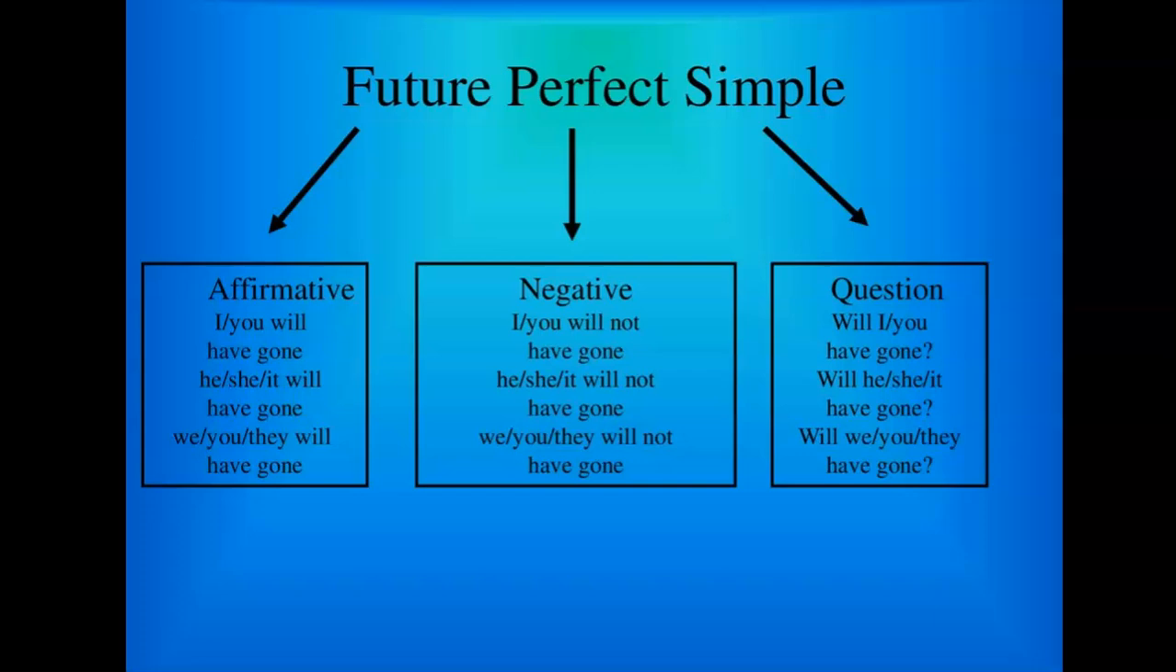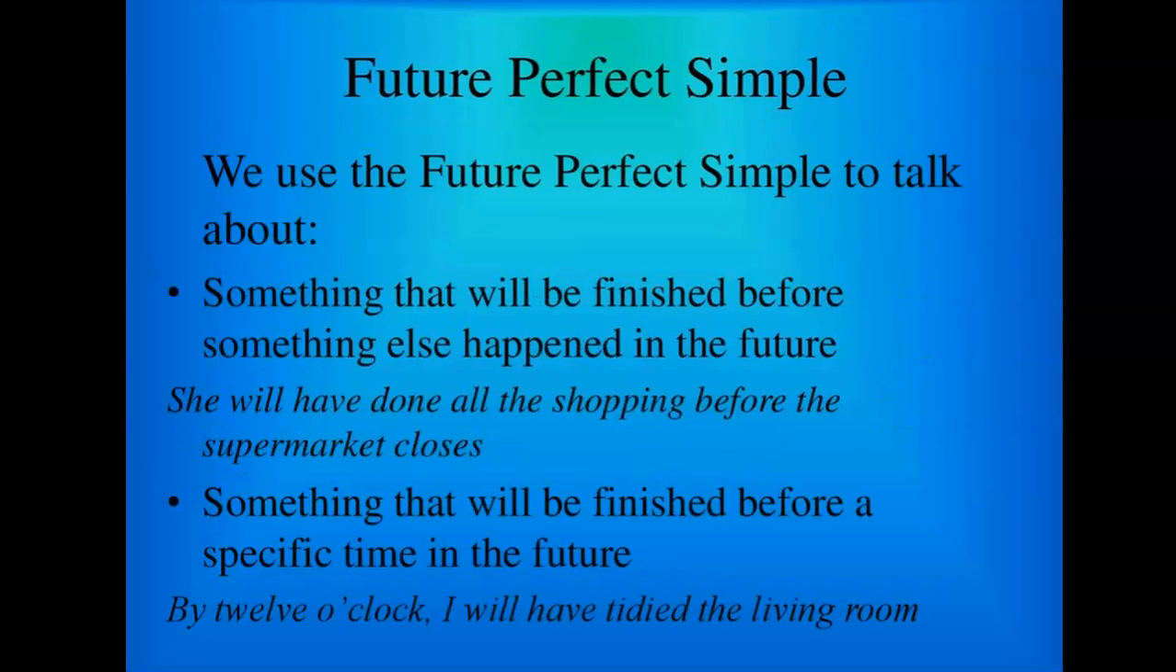Future perfect simple. Affirmative. I, you will have gone. He, she, it will have gone. We, you, they will have gone. Negative forms. I, you will not have gone. He, she, it will not have gone. We, you, they will not have gone. Question form: will I, you have gone? Will he, she, it have gone? Will we, they have gone?